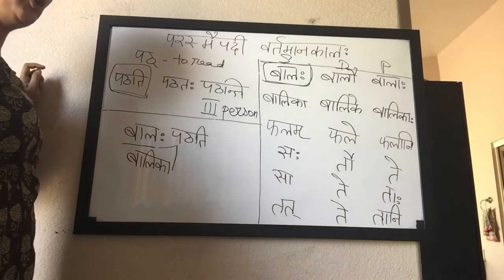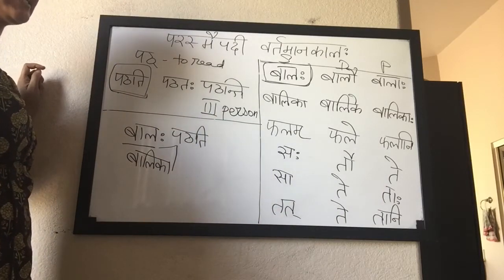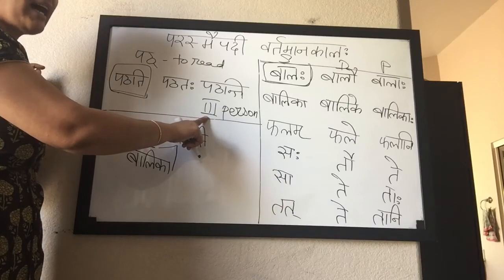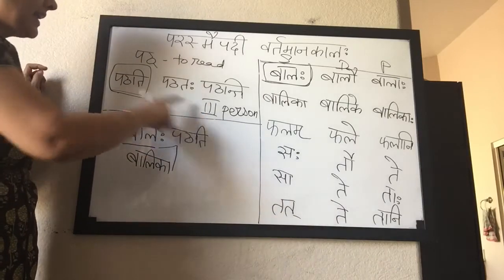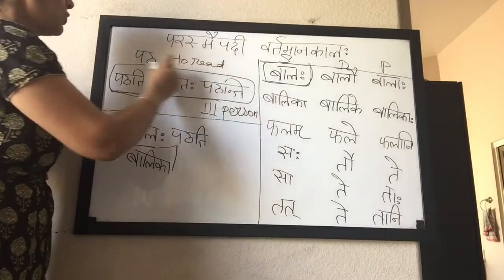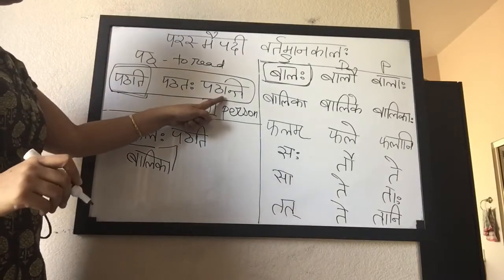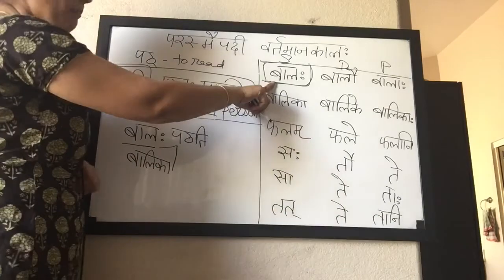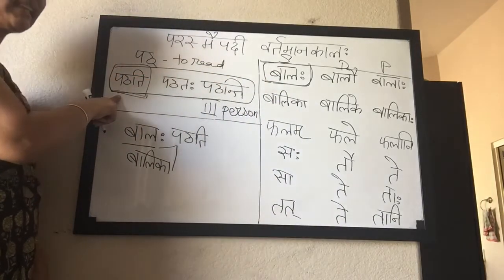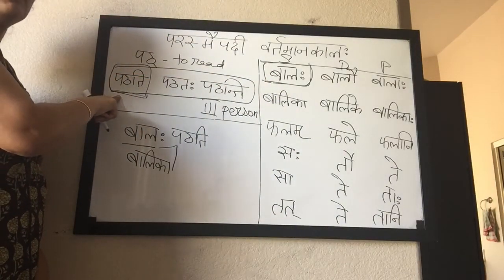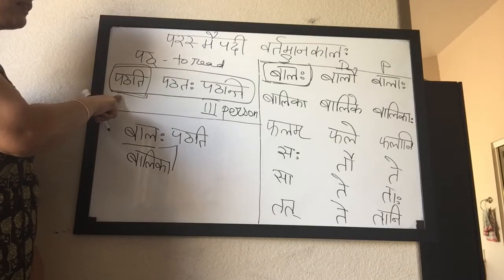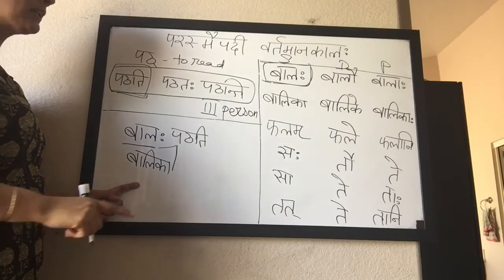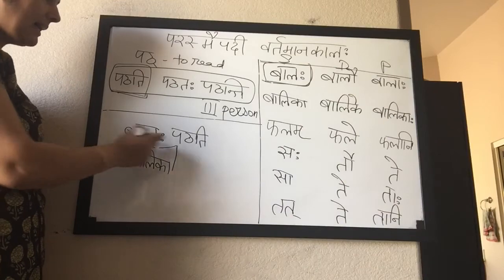Anyone other than you and I performing the action, any third person performing the action, takes this purusha: pathati, patataha, patanti, depending on the number of people doing the action. If one boy reads, I will pick the same number, singular, from here. The verb has to agree with the subject. So the boy reads: balaha pathati.